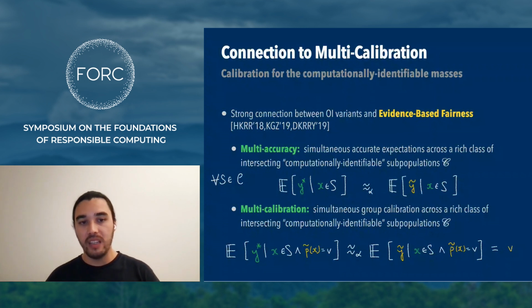For instance, the main notion, multi-calibration, aims to ensure well-calibrated predictions across computationally identifiable subpopulations. And so I have the definitions of both multi-accuracy and multi-calibration here. Feel free to pause and stare at them if you haven't seen them before.